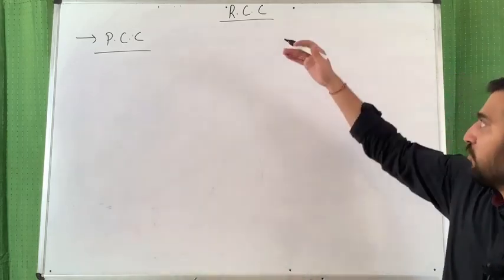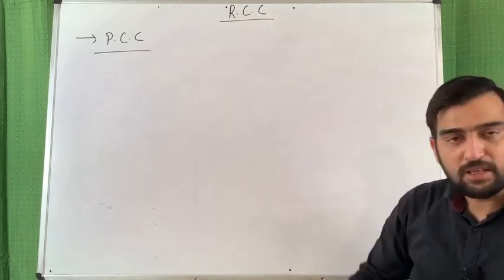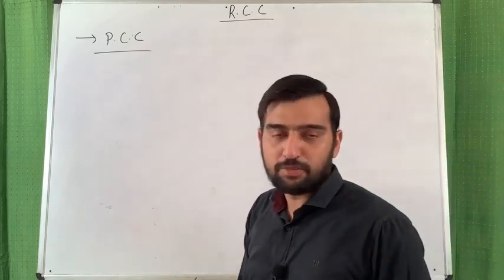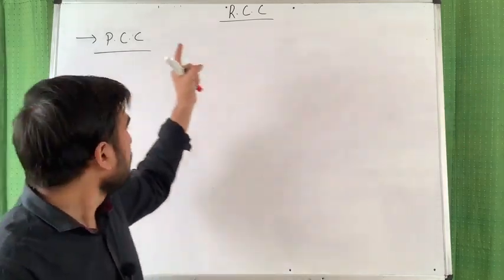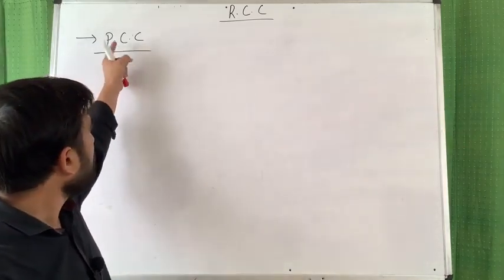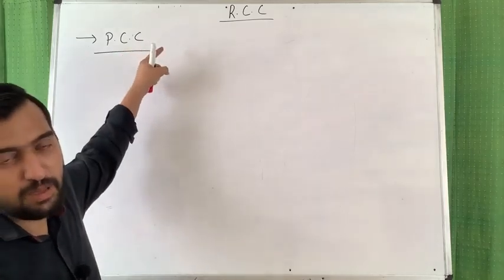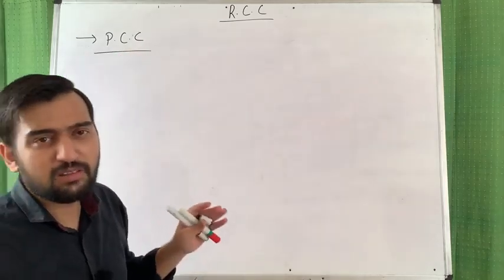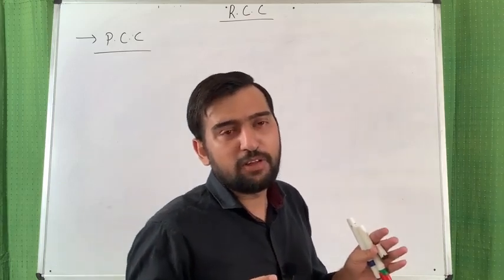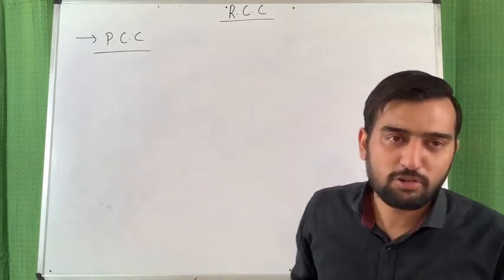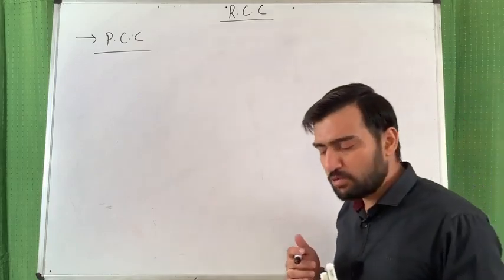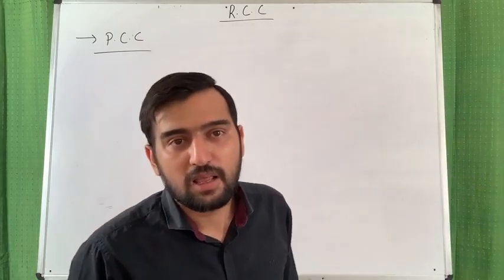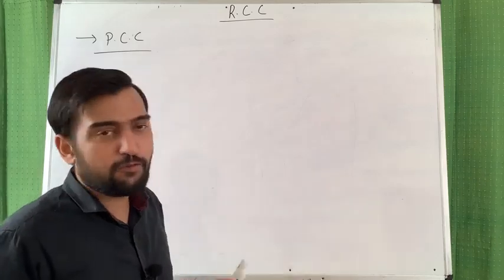You remember when I bifurcated RCC into concrete and reinforcement, then the concrete part is replaced by PCC, which is also known as plain cement concrete. Or you can say concrete without steel reinforcement is also known as PCC. It is generally used in mass construction, like in dams or in flooring.